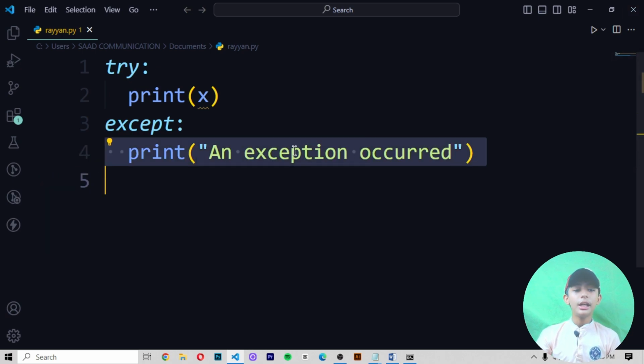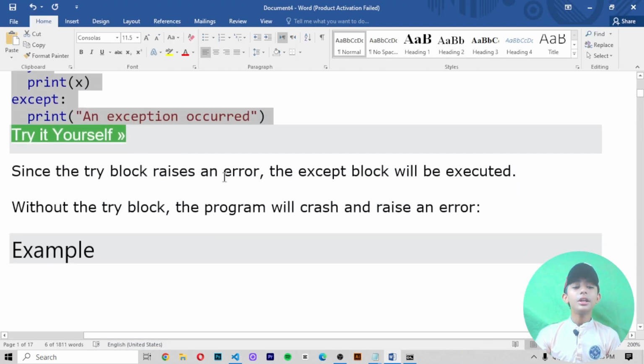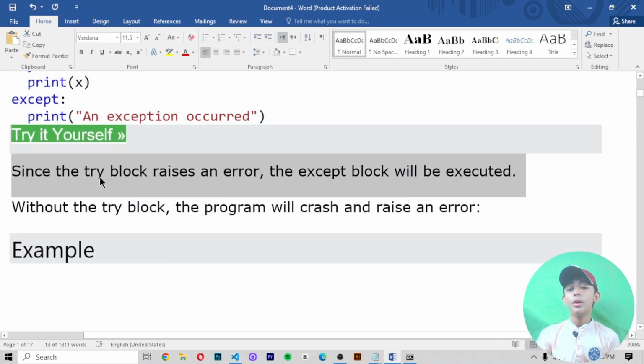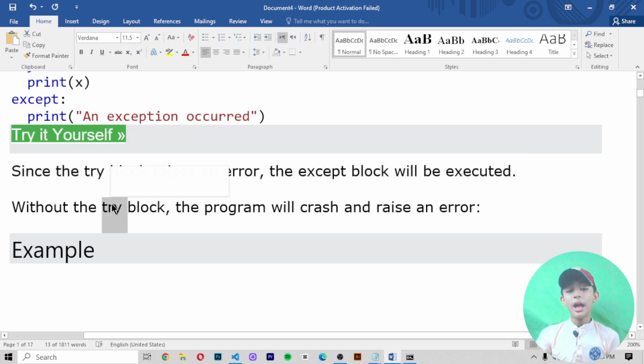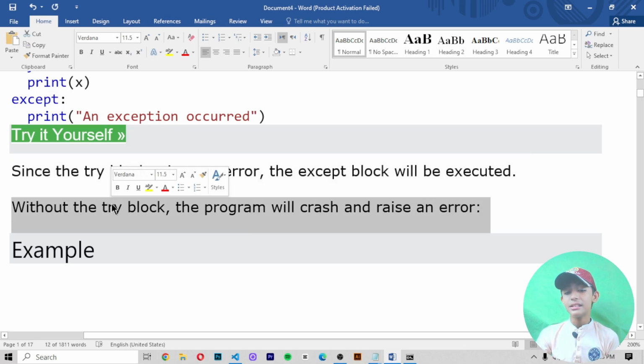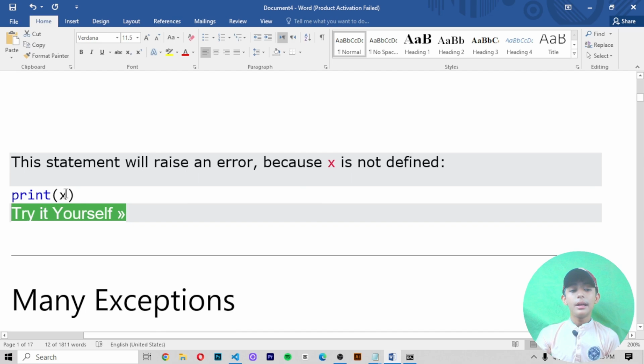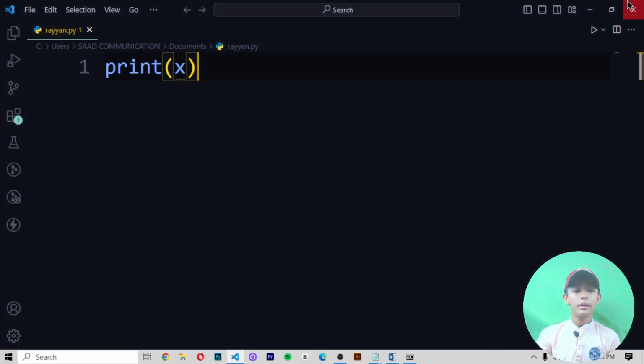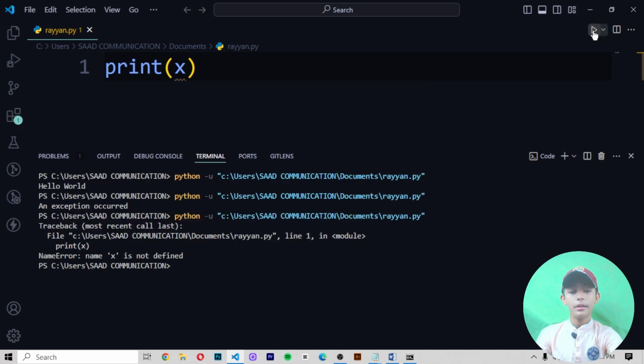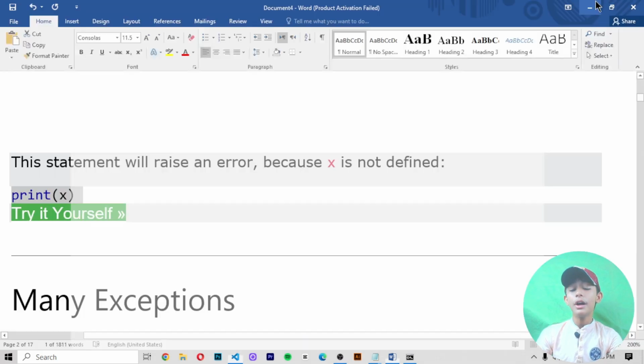Since the try block raises an error, the except block will be executed. Without the try block, the program will crash and raise an error. This statement will raise an error because x is not defined. Here you can see it gives me the error, because x is not defined.